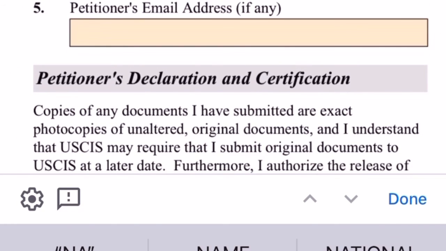So this is the U.S. citizen that is filing for the alien relative, or in this case, it is the U.S. citizen that is filing for his spouse. So his daytime contact number is going to be, let's see, for the purpose of this video, it's going to be whatever I make it to be. But please, you guys, I can place as much emphasis as I can, make sure your information is correct, and make sure you type the updated information just in case USCIS wants to contact you, which they very rarely do.